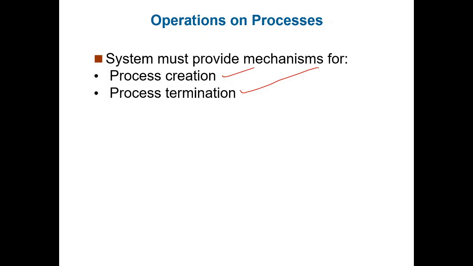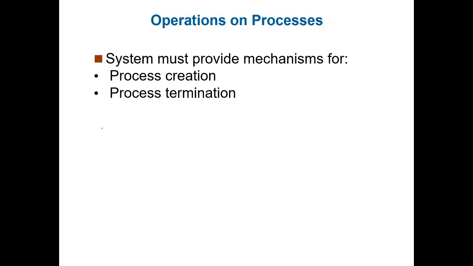When processes are created, memory is allocated to them, and when a process finishes its work and terminates, the memory allocated to it is deallocated. This task, memory allocation and deallocation, is very important in the operating system. A single process can also create multiple processes. That we call parent process and child processes.